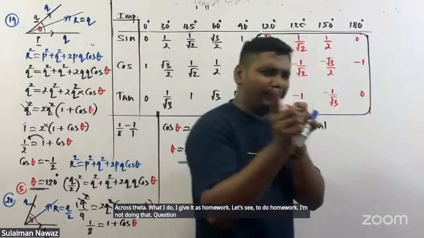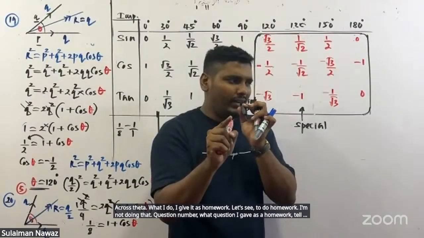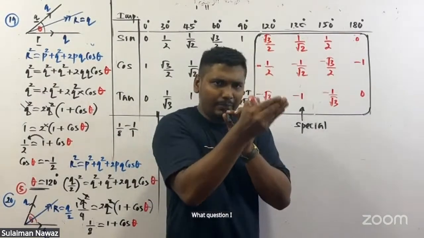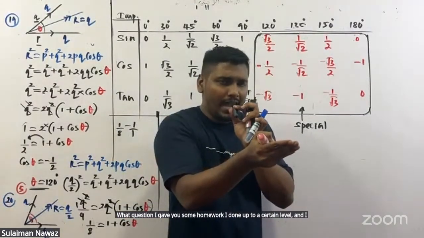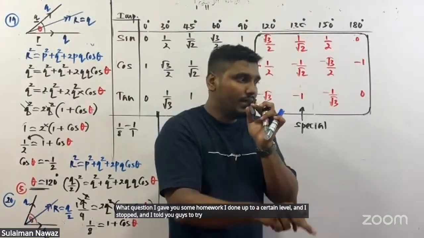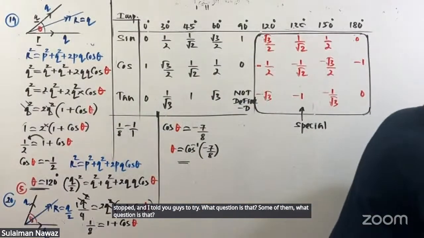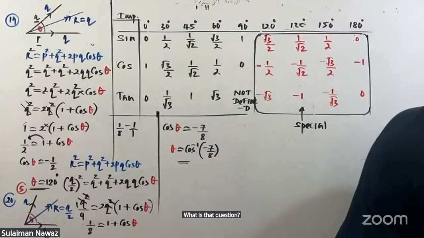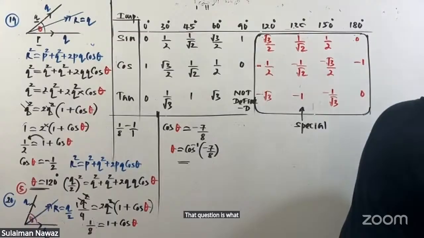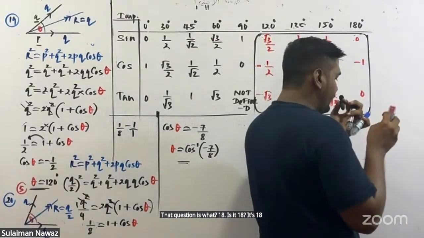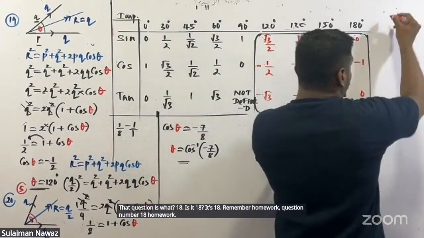What question did I give as homework? I did it up to a certain level, then stopped and told you guys to try. What question is that? Someone tell me. It is 18. Remember the homework, question number 18.